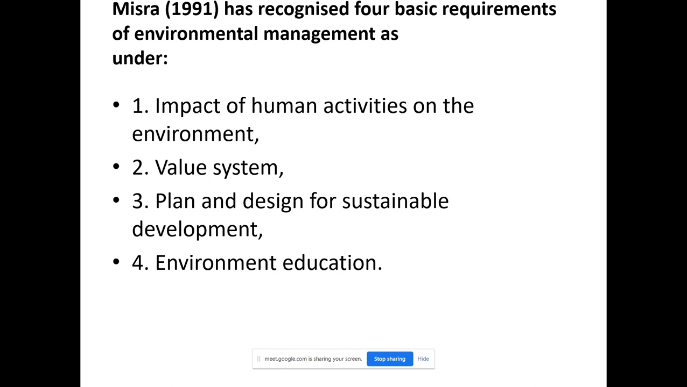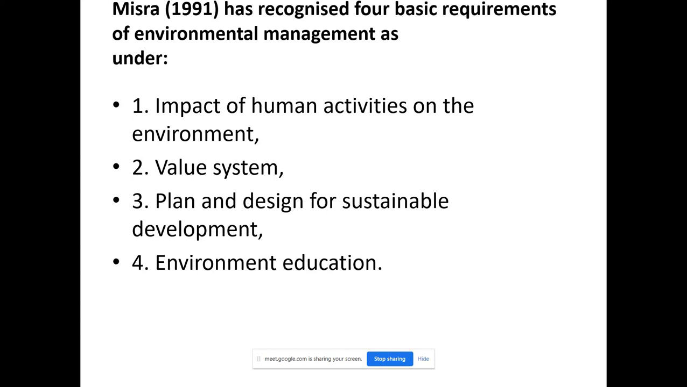Mishra has recognized 4 basic requirements of environmental management. This is the one environmentalist who recognized. So what are these? Impact. UNESCO goal, the UNESCO main objective. UNESCO considers the whole earth as one country. In the objective of UNESCO, we have discussed everything about that. What are the different goals of the UNESCO?